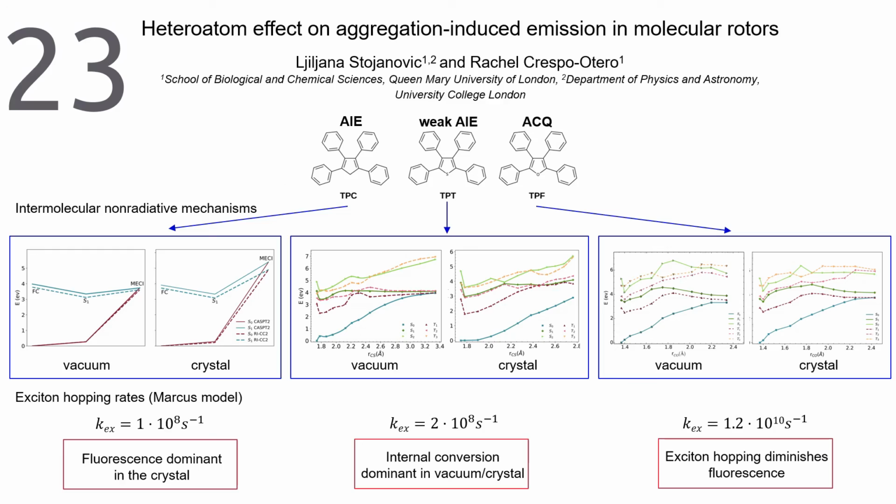The first, which is based on cyclopentadiene, shows a strong aggregation-induced emission. The second system is based on the thiophene molecule and shows a weak aggregation-induced emission. And the third system is based on furan and doesn't show aggregation-induced emission. It is characterized by aggregation-caused quenching. We apply static and dynamics quantum chemical approaches to study in detail the mechanisms of inter- and intramolecular non-radiative decays and fluorescence in order to explain the differences in their emissive properties.